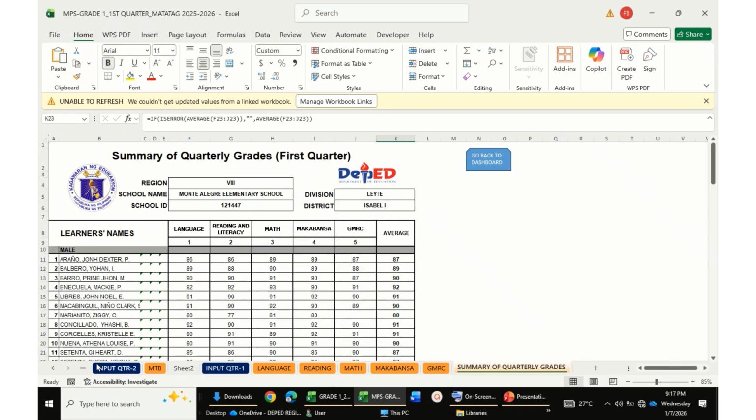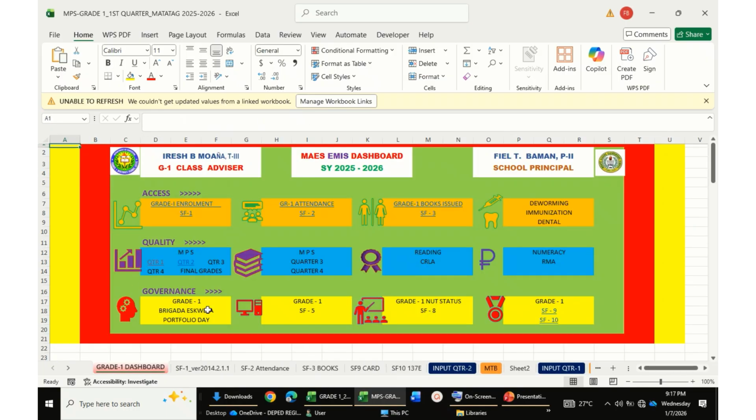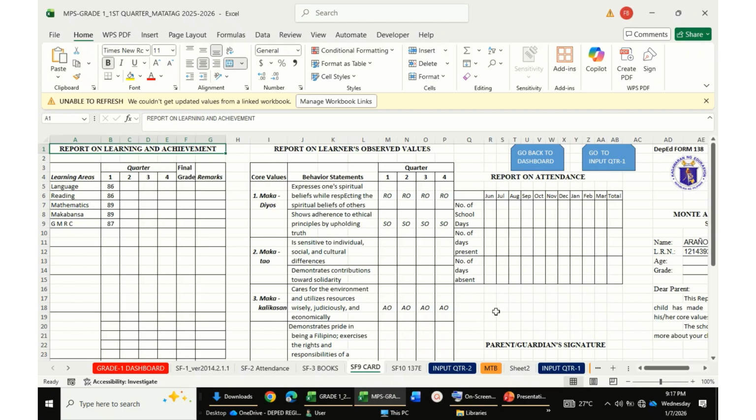We will go back to the dashboard. That is the first grading data, quarter 1. Now you have to enter it into the SF9, or the commonly known report card. You press on this SF9 and you will be directed to the online SF9.